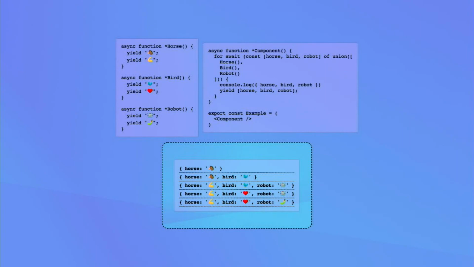I'm looking at the output you've got there. Why does the first object not have the other two values? Because each one of those, horse, bird, and robot, returns a thing called an async iterator. And for each of those async iterators we need to call next, which returns a promise itself. By the time we call next on the horse one, the bird one takes too long to get to, so we've already seen that all the promises are resolved, so we move on to the next one, and that bird gets into the next set of iterations. So it's not that it's lost, it's just that it wasn't quick enough.